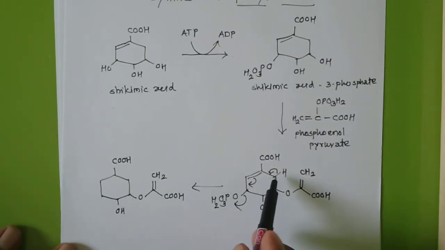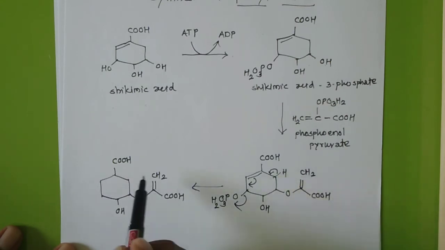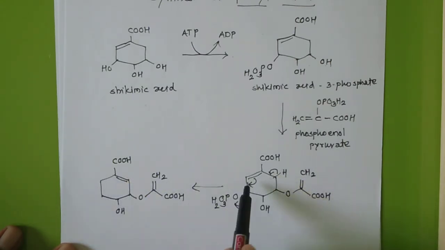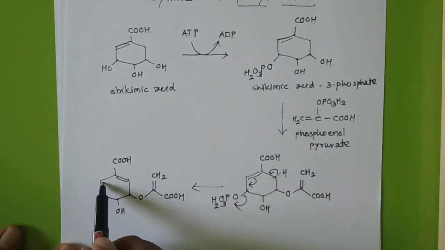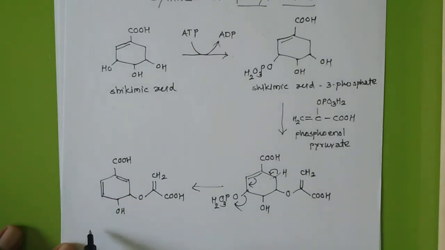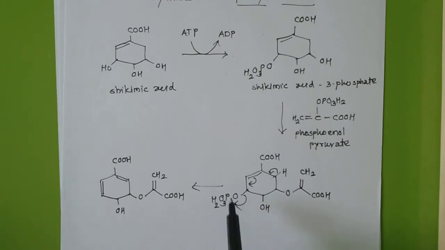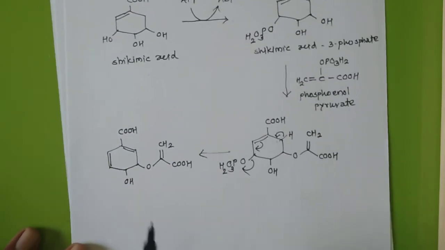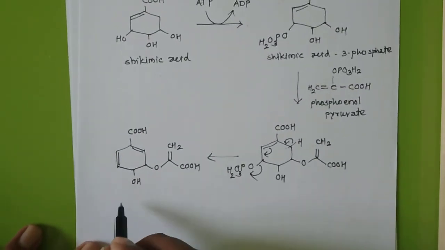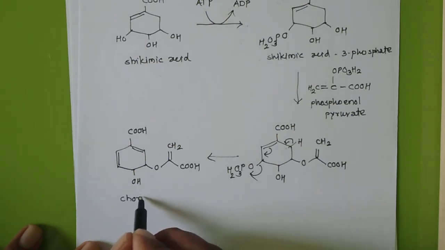And what is the transformation here? There will be formation of a double bond, then this double bond will shift here, and this OP group will be removed. The name of this compound is, again there is a problem of pronunciation.